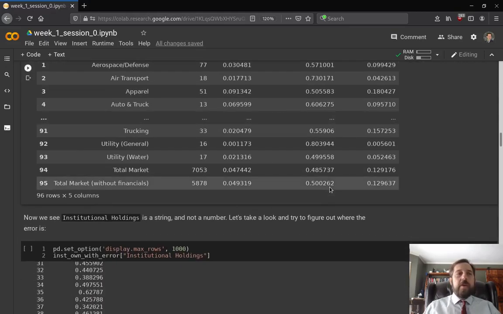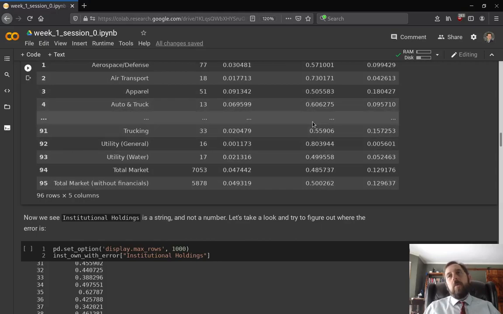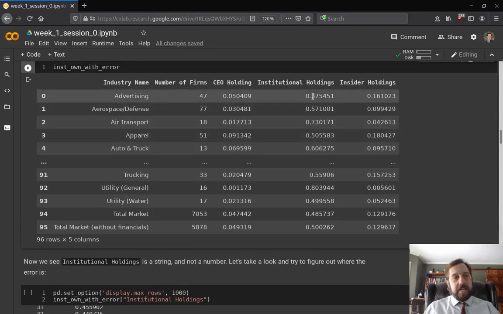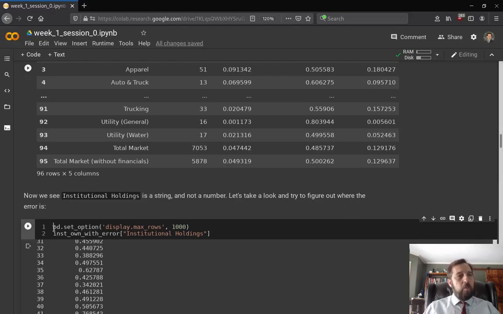So what we can do is take a look at all of these. Note that there's a setting here that says only display the first and last 5. We can change that setting to display 1,000 rows. There's only 96 rows here, so we could just have 100, but I'm basically saying show every row.